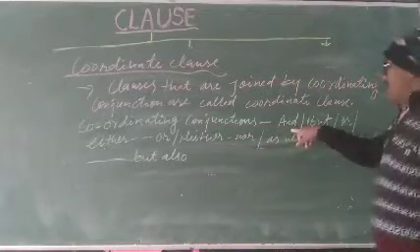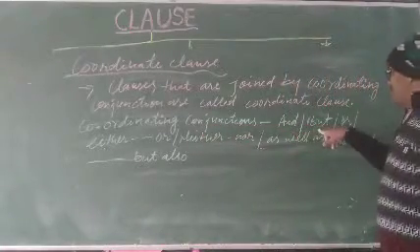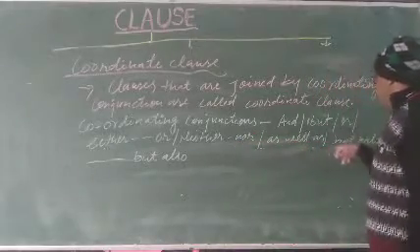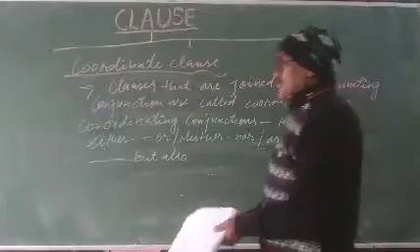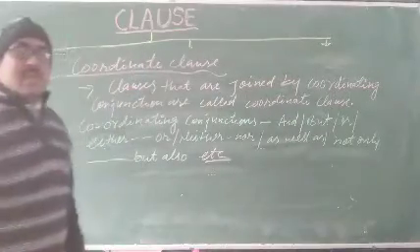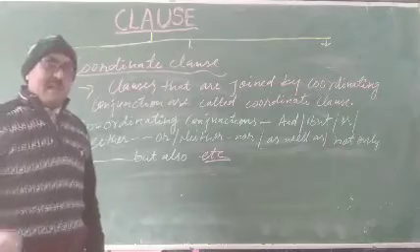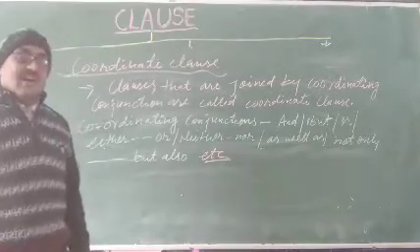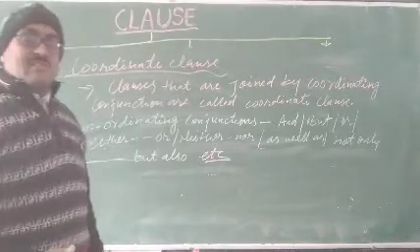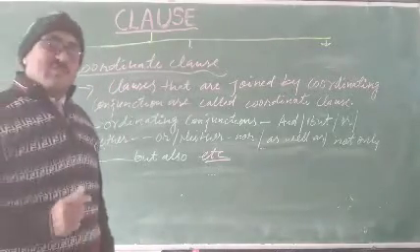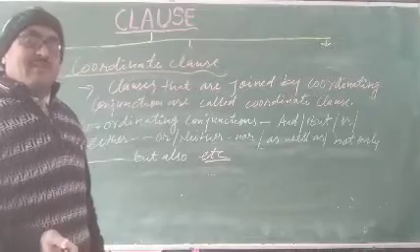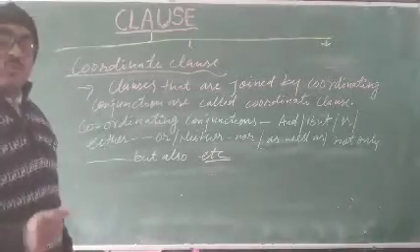We use and, but, or, either or, neither nor, as well as, not only but also, etc. These words describe equal balance in the sentence. Or we can say that the principal clause and coordinate clause both have their own meaning. Neither depends on the other for its own meaning.